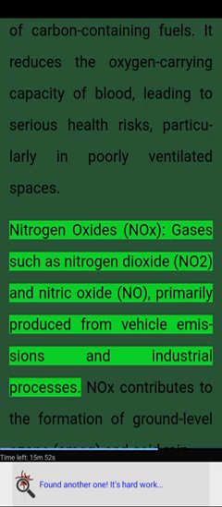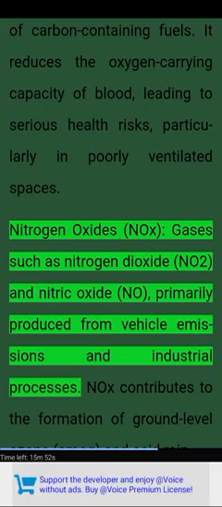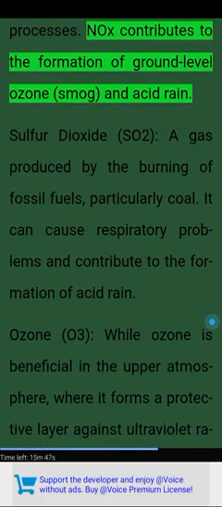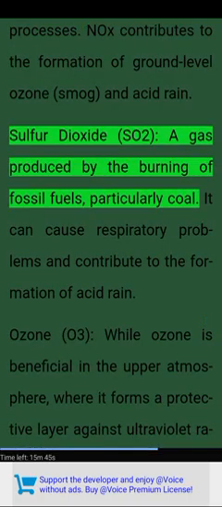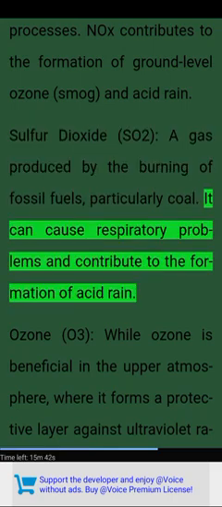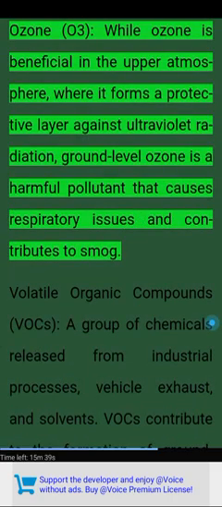Nitrogen oxides (NOx), gases such as nitrogen dioxide, NO2, and nitric oxide (NO), primarily produced from vehicle emissions and industrial processes. NOx contributes to the formation of ground-level ozone, smog, and acid rain. Sulfur dioxide (SO2), a gas produced by the burning of fossil fuels, particularly coal. It can cause respiratory problems and contribute to the formation of acid rain.